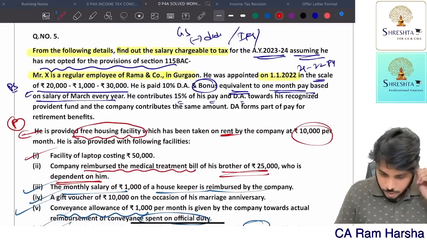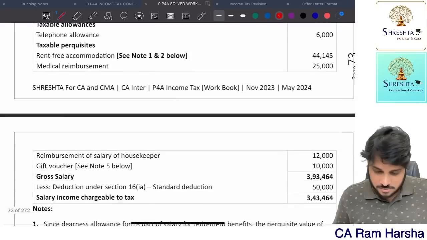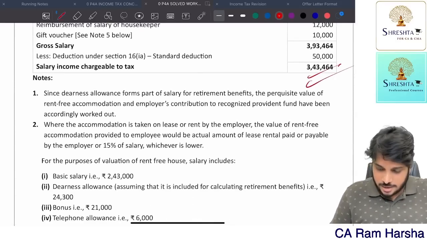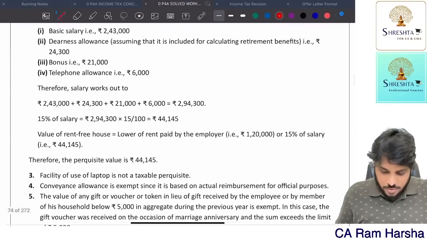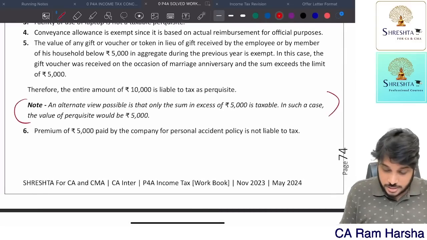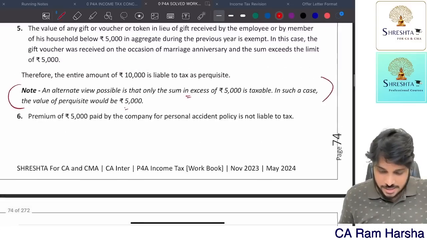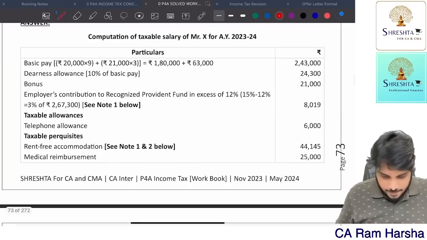That's it. Now we will see. If this question comes in the exam, damn sure 10 to 12 marks. 3,43,464. Did they give an alternative answer? An alternative view is that for the gift only 5,000 can be taxed. In that case, what is the answer? They did not give it. Very simple. In that case, in this we will reduce 5,000. That's it.